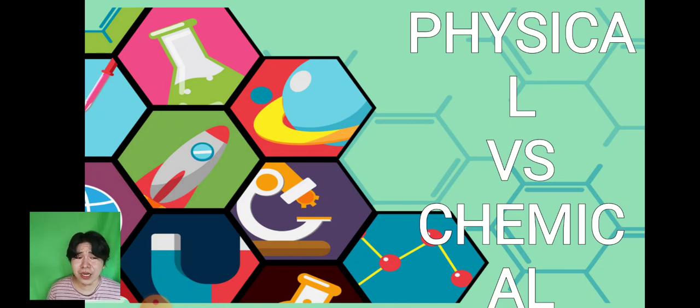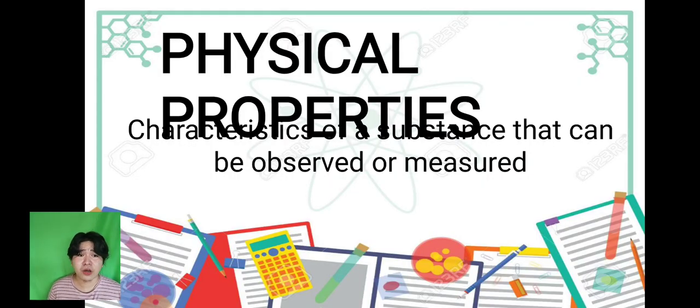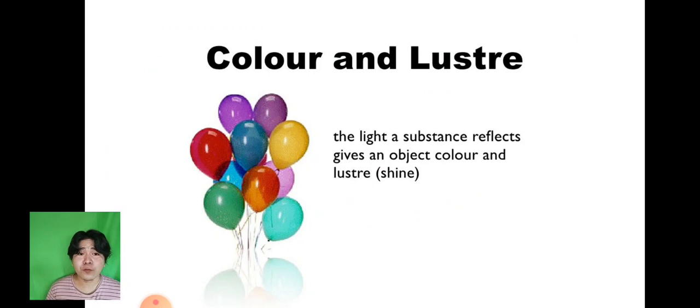But let's have now the physical and chemical properties of matter. So when we talk about physical properties, these are the characteristics of a substance that can be observed or measured using our senses. So physical, makita ra nato, magunitan, ma-observe ra gyud nato. Okay, so examples of this are color and luster. Color is the light the substance reflects, which gives an object color, and luster is shine.